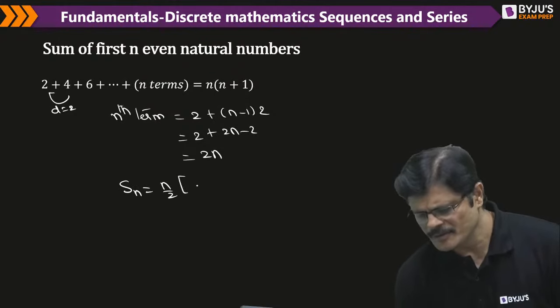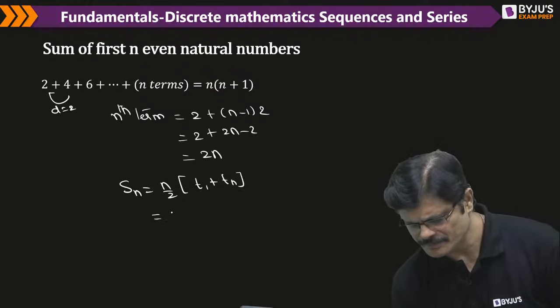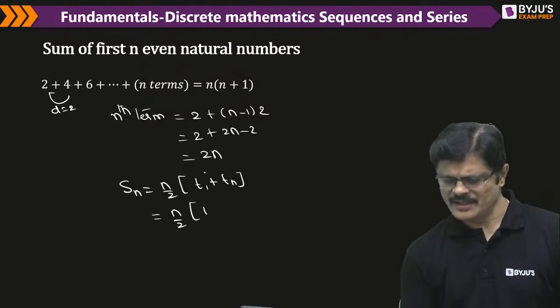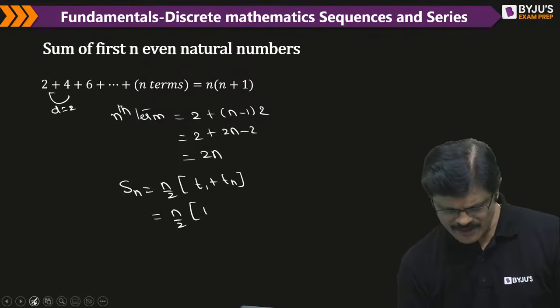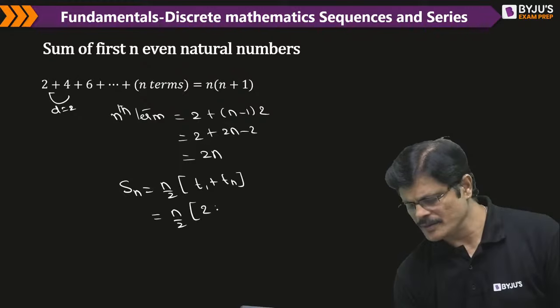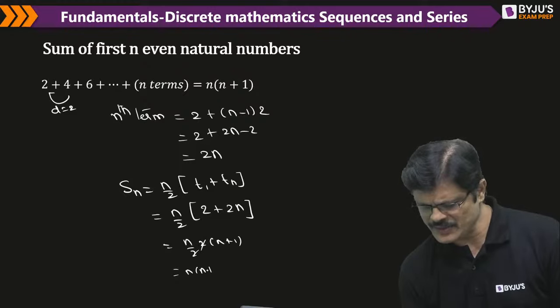n by 2 into t1 plus tn. See, first term is not 1, sorry, first term is 2, na? Write down 2 and 2n. Taking 2 common, it is n plus 1. So it is n into n plus 1.